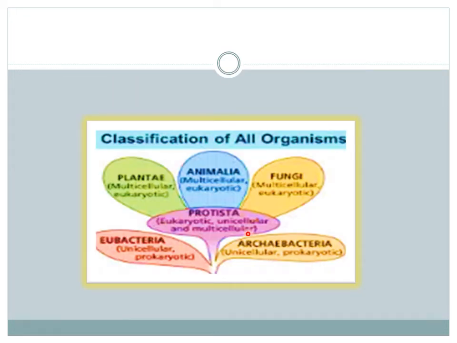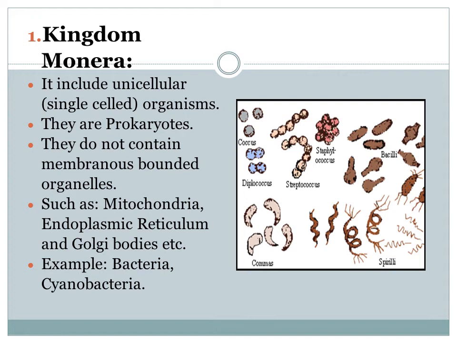This figure shows the classification of all organisms into 5 kingdoms: Plantae, Animalia, Fungi, Protista, and Monera, which is divided into Eubacteria and Archaeobacteria. Now let's move to understand the description of all the 5 kingdoms. Let's start from the first kingdom, known as kingdom Monera.